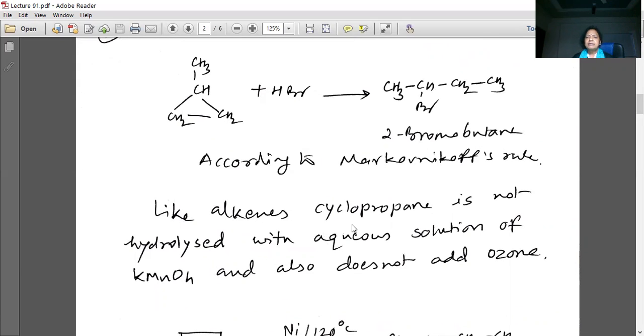Important thing is that cyclopropane is not hydrolyzed like propene. Means it cannot be oxidized with KMnO4, and we cannot add ozone.